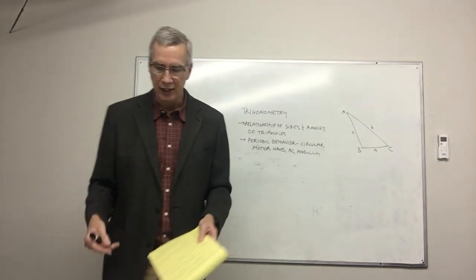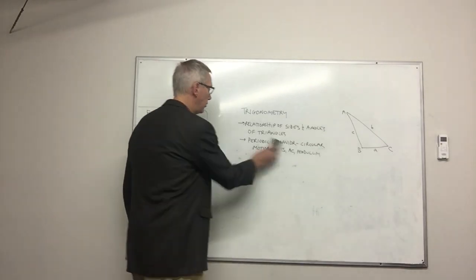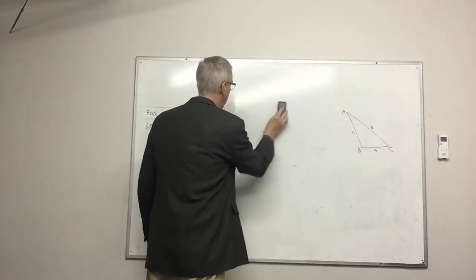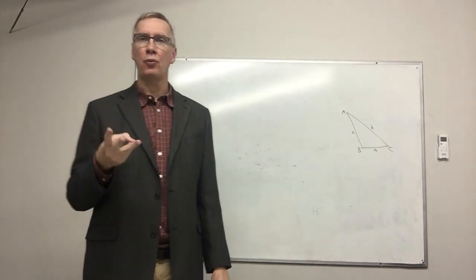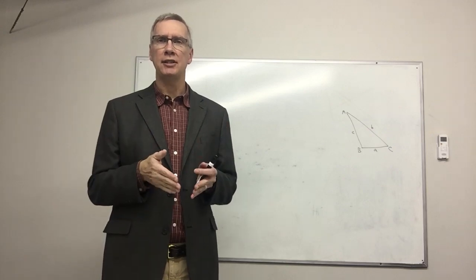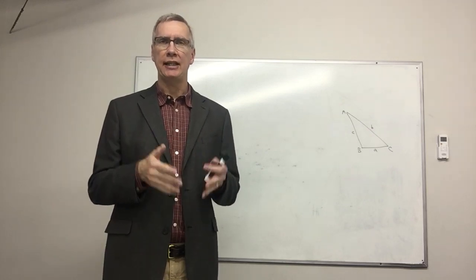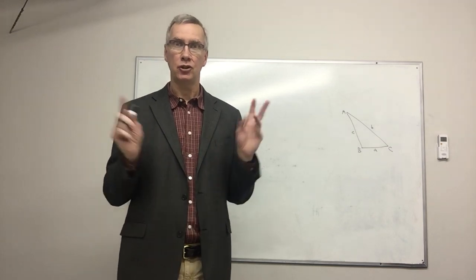That, again, should be a review from your geometry class 2 years ago. So we're going to look at those cases where I'm given 3 pieces of information. Am I given enough information that it defines a single triangle? And can I take that information and find the other 3 parts of the triangle, solve the triangle?